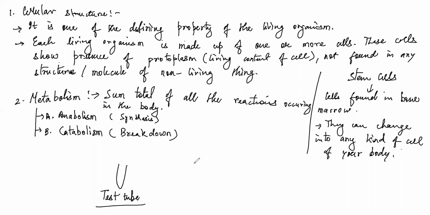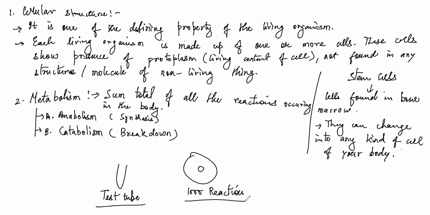However, when we say our cell, a single cell at the same time shows more than 1,000 reactions, and these 1,000 reactions are taking place at the same time. Out of these, maybe 600 reactions are anabolic reactions and maybe 400 reactions are catabolic reactions. Now you can see the difference between living and non-living.